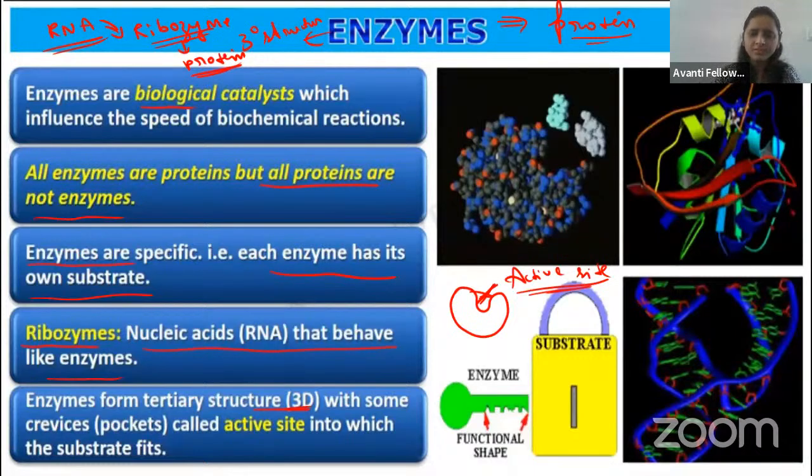Very good. So that's why we call it the lock and key model. In the exam, they may ask you which is the lock here and which is the key here. The lock is the enzyme, the key is the substrate. Remember, guys, the enzyme has a tertiary structure.